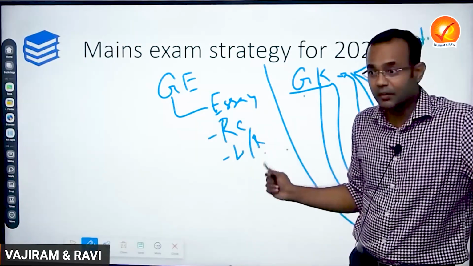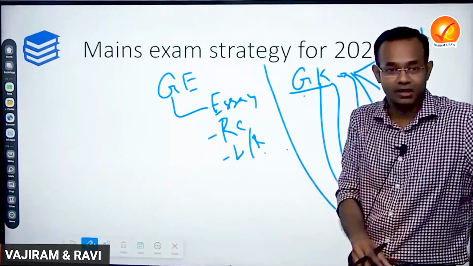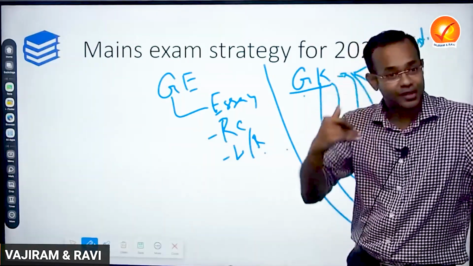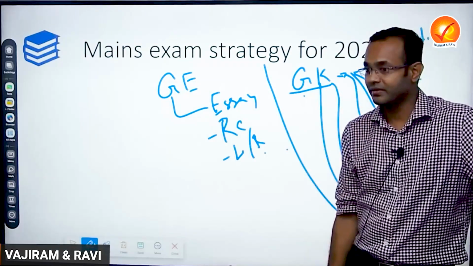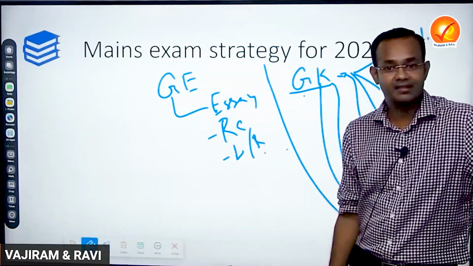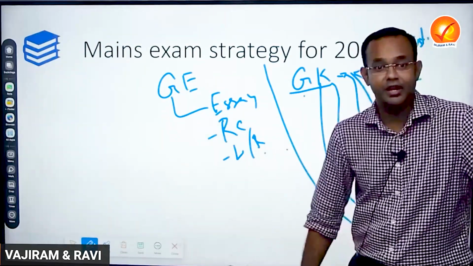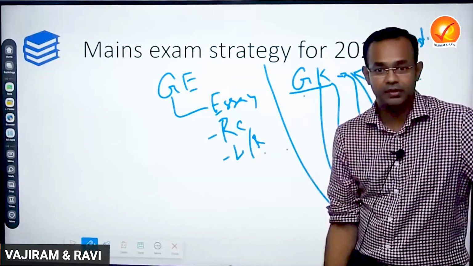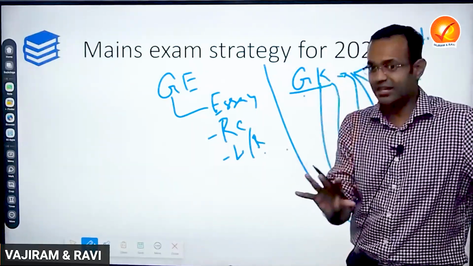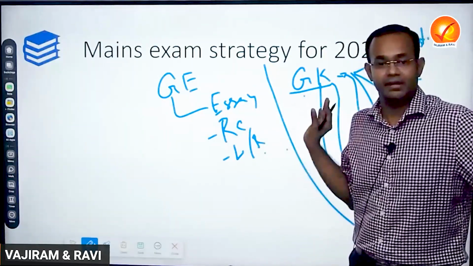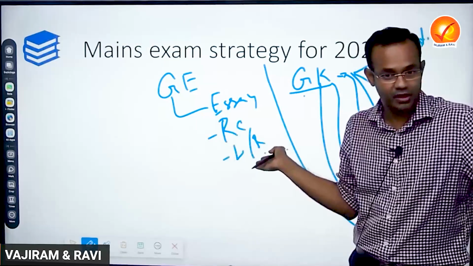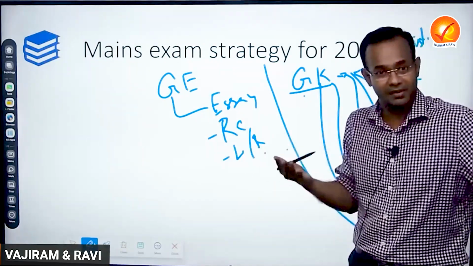For letter writing and report writing, take any good grammar book like Wren and Martin or Raymond Murphy. Read the rules of that particular letter writing, how our letter has to be written and how our report has to be written. Because they will ask, for example, this particular issue is there in your municipality, write a report to the district collector. Prepare for letter writing and report writing. Understand the rules. Once in a while, practice one letter and one report. That is going to be one page only. If you put in 10 minutes, you will be able to write one letter and report. Try multiple times.